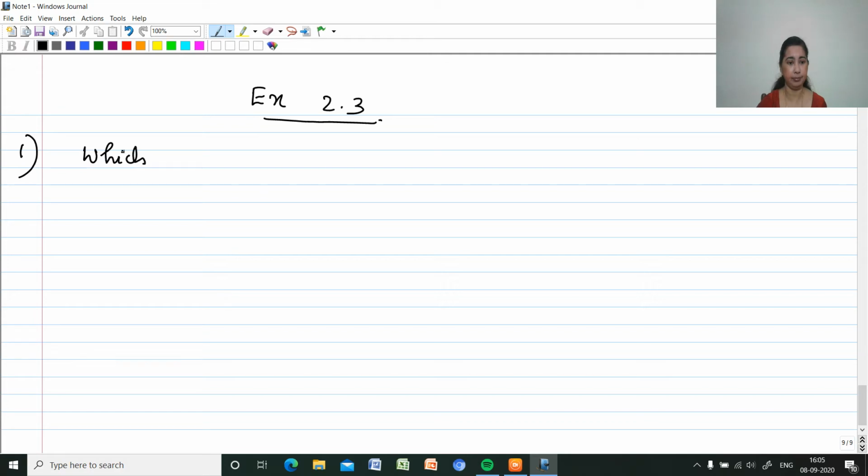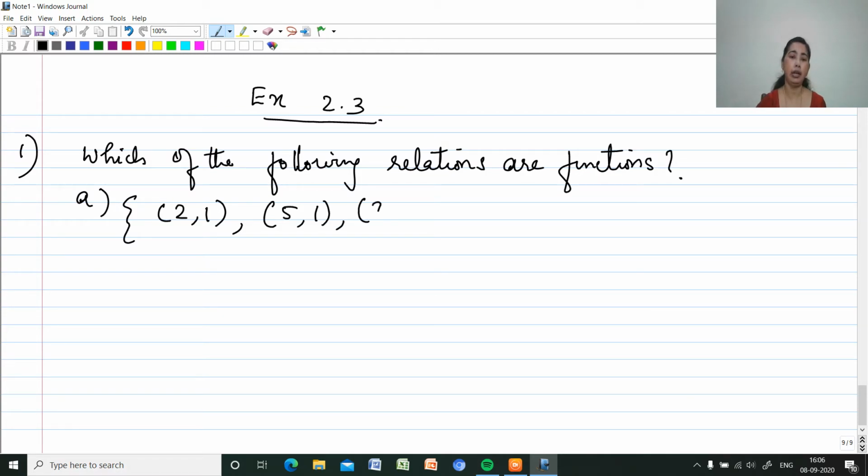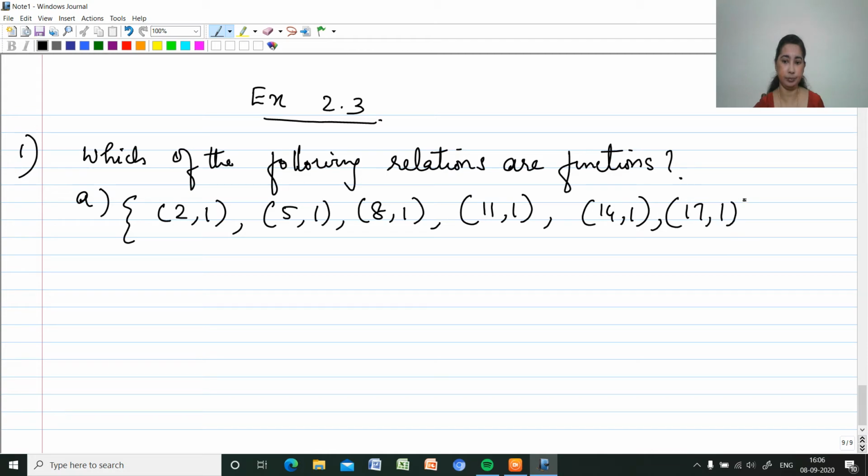The relation is (2,1), (5,1), (8,1), (11,1), (14,1) and (17,1). So we have to check whether it is a function. Since the first elements are all unique, we can say that it is a function.